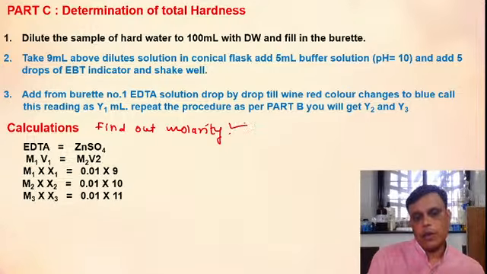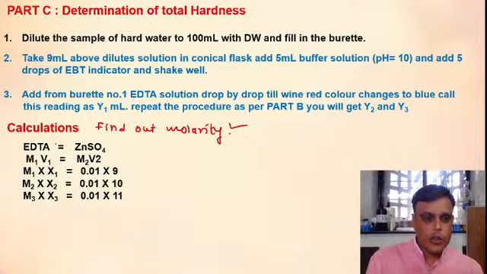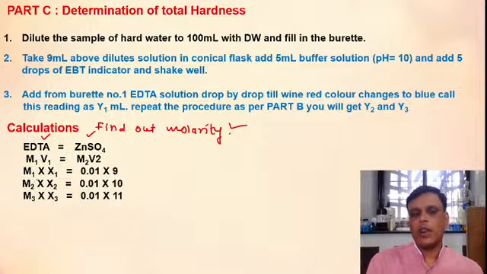This is your first calculation. So how will you find out molarity? Your titration is EDTA versus zinc sulfate. For example, molarity of EDTA is M1 and volume of EDTA is V1. Here molarity of zinc sulfate is M2 and volume of zinc sulfate is V2. So M1 V1 is equal to M2 V2. This formula you have to use.